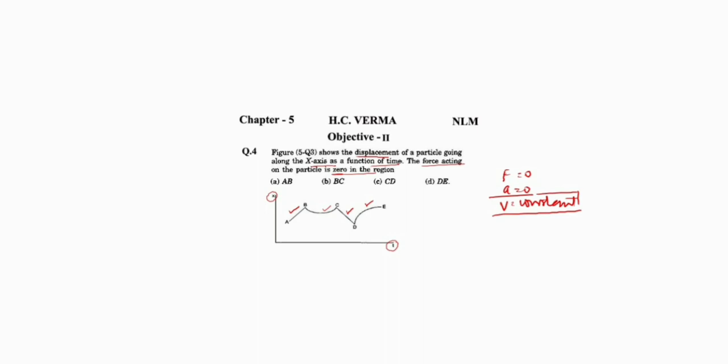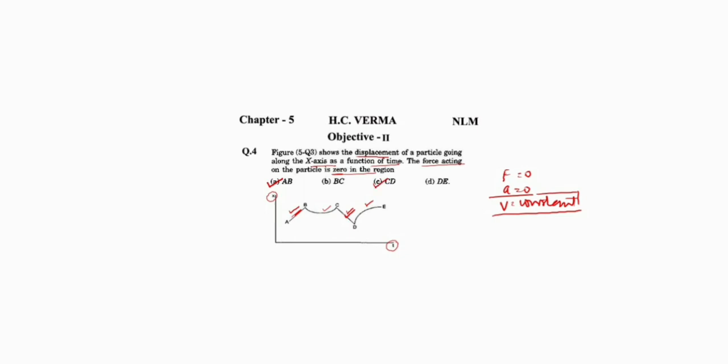If the graph of x-t is a straight line, the slope is constant. Slope is constant, it means the velocity is constant. Velocity constant means acceleration 0. Acceleration 0 means force 0. So the AB part and the CD part. In these two parts, the velocity is constant. It means the force acting on the particle is 0. So the first option AB and the third option CD, these two options are correct.